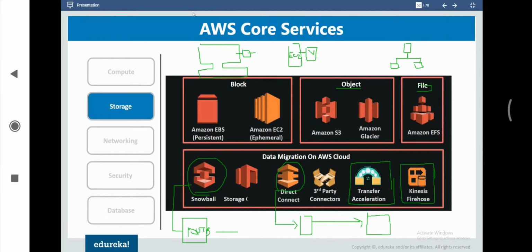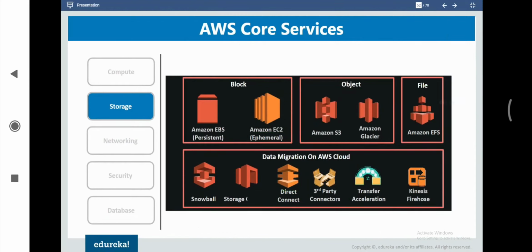All right, and ephemeral is basically like a temporary storage, which means ephemeral is the default storage that we can add for the EC2. That means as soon as we terminate the instance, this entire storage is going to be gone as a part of ephemeral storage. And if we want to attach multiple volumes, we can attach that.